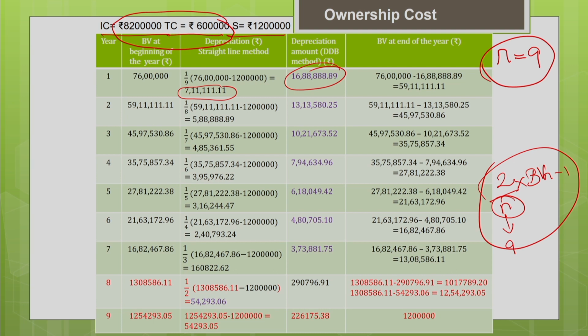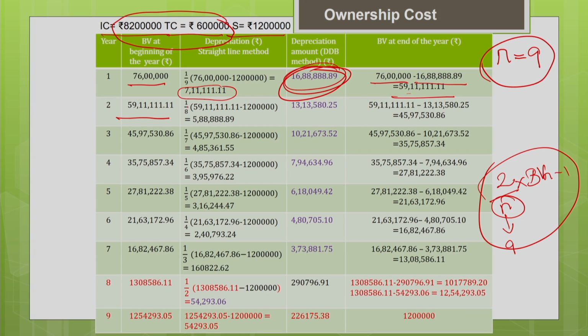Now the end of year book value comes from the book value at the beginning of the year, 76 lakh, and whichever depreciation is higher when you compare the straight line method and DDB. Obviously the DDB depreciation is higher, so you use it for the book value estimation. So your book value at the end of year is 59 lakh 11,111.11. The book value at the end of this year becomes the book value at the beginning of the next year. The same way, calculate the straight line depreciation.